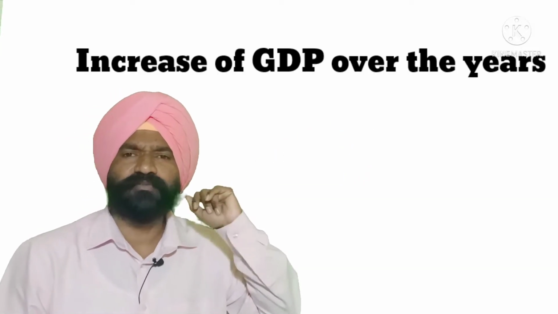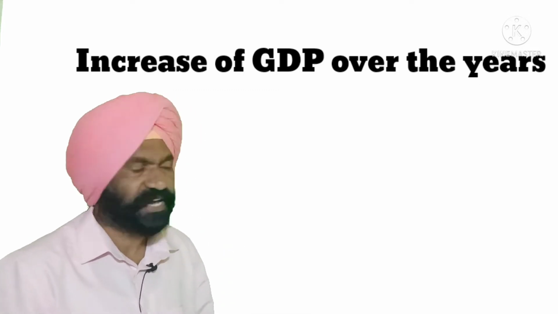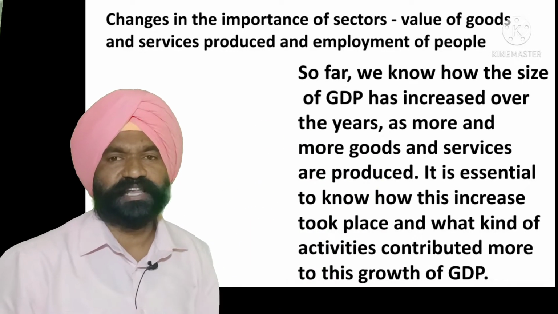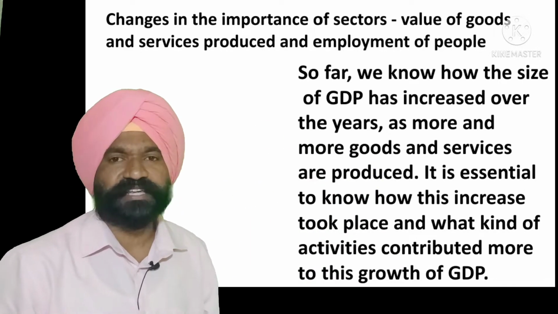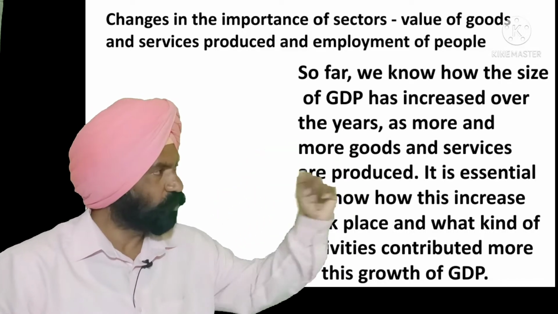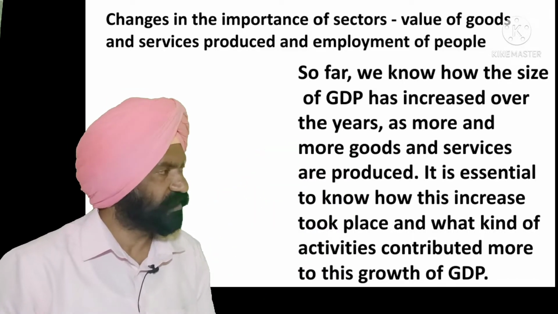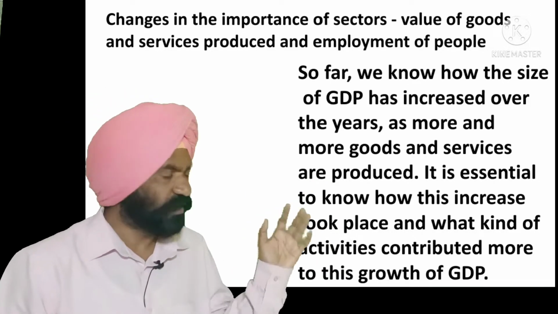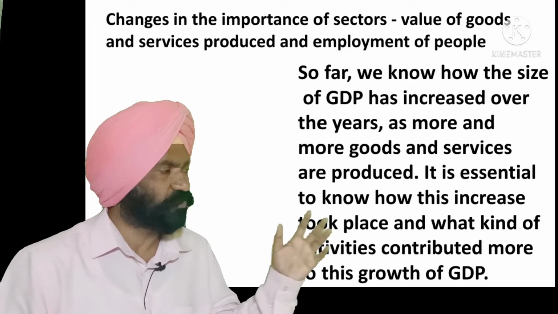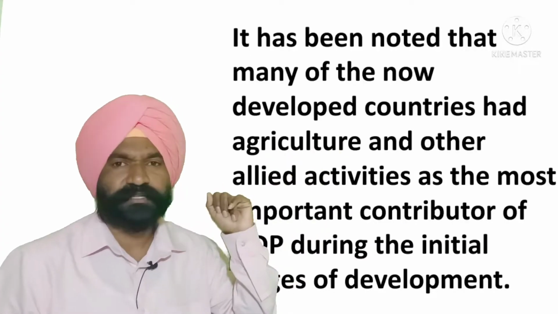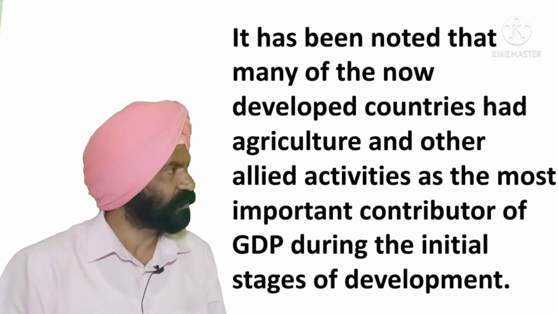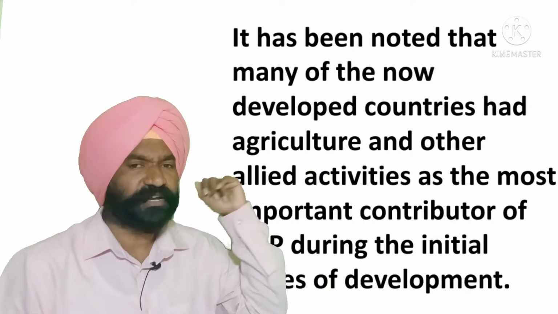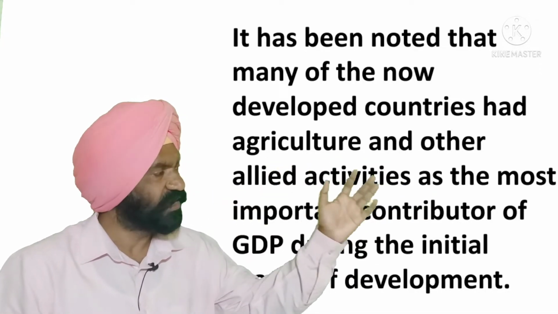So far we have come to know how the size of GDP has increased over the years. In the part 1 video, we studied how far the GDP has increased over the years and more goods and services were produced. It is also essential to know how this increase has taken place and what kind of activities contributed to this growth of GDP. It has been noted that many of the now developed countries had agriculture and allied activities as the most important contributor to GDP during the initial stages of development.